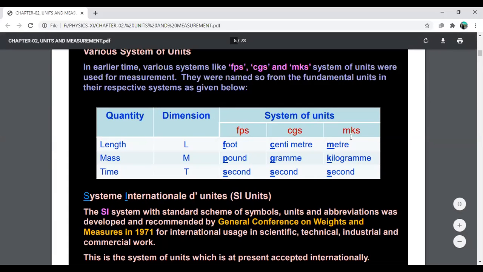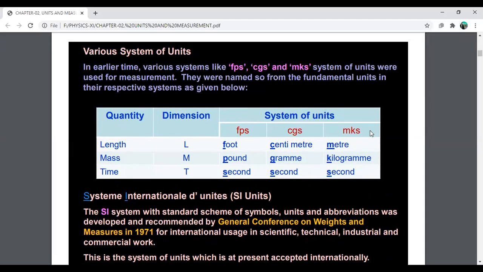Now come to the MKS system of unit. It is a system of unit in which length is measured in meter and mass is measured in kilogram and time is measured in second. So here M stands for meter and K stands for kilogram and S stands for second.